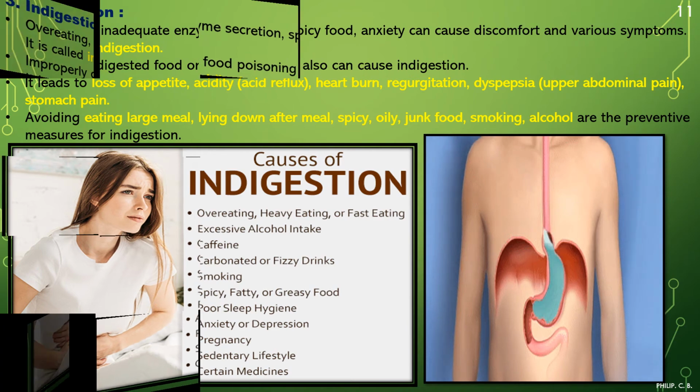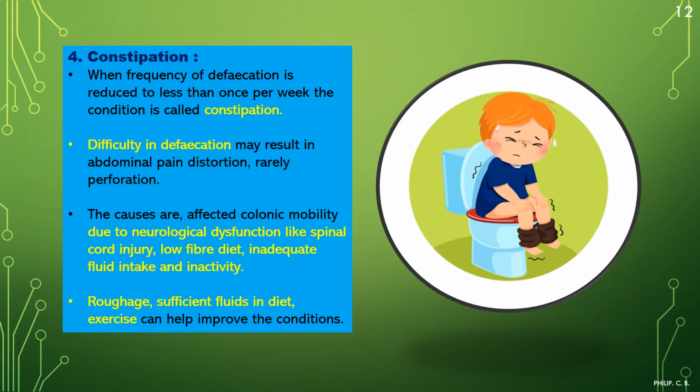Then fourth, constipation. This is sometimes one of the common problems which arise. What is the reason? When the frequency of defecation, the expelling of feces from the body, is reduced to less than once per week, the condition is called constipation. Difficulty in defecation may result in abdominal pain, distension, and rarely perforation.